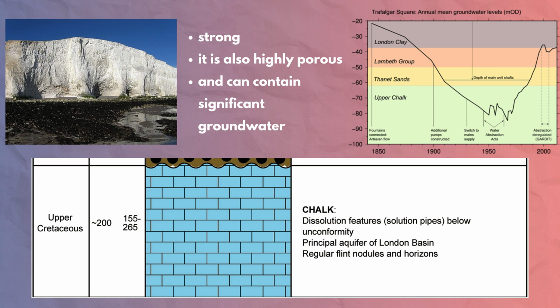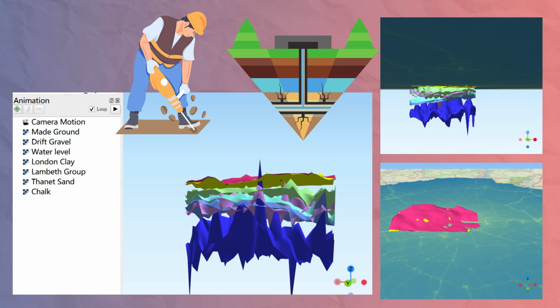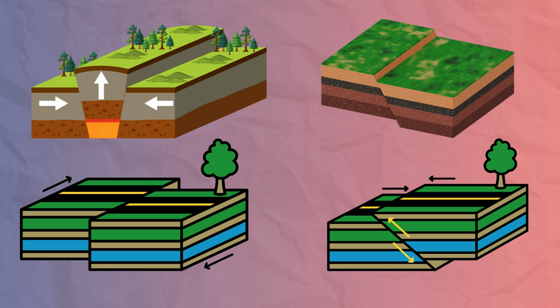Finally, at depths exceeding 100 meters, we reach the Chalk Group, which serves as the bedrock of London. While the chalk is strong, it is also highly porous and can contain significant groundwater, necessitating extensive dewatering measures before construction. From here, you can also see the depths and arrangement of different formations. However, uncertainties still exist, particularly in formations like the Lambeth Group, where the composition can change over short distances.